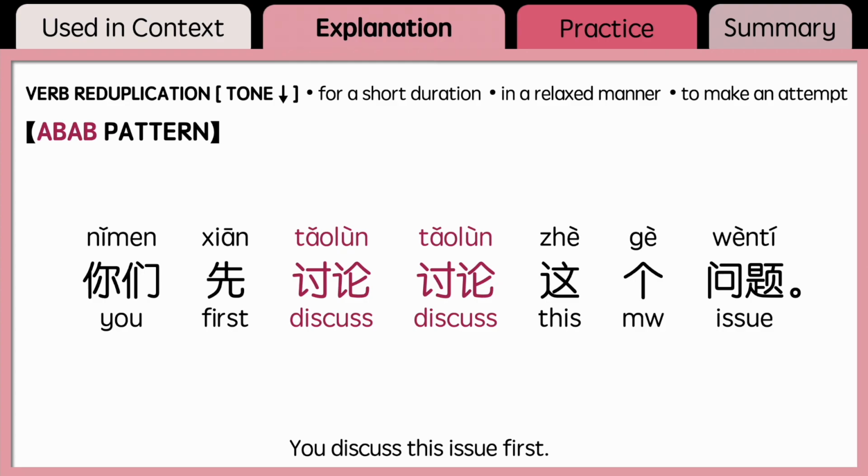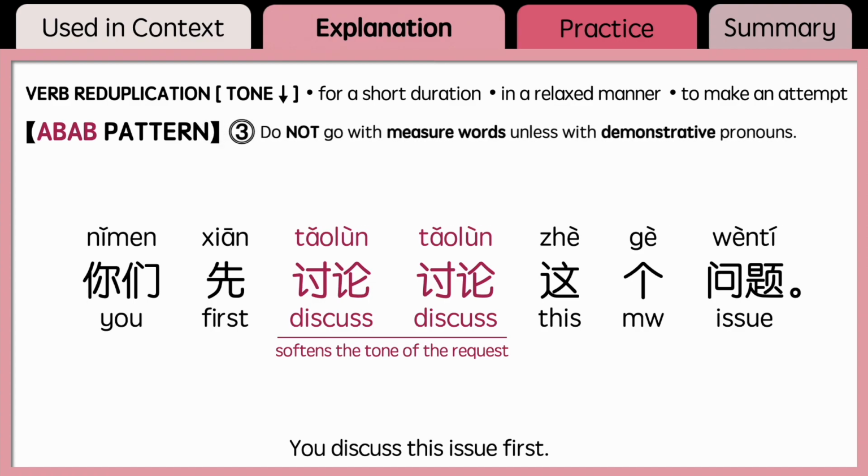Let's look at the next example. 你们先讨论讨论这个问题. It tells people to discuss this issue first. By reduplicating the verb 讨论, you can soften the tone of this request and express the idea of discussing it briefly and casually. Also, as I mentioned in part 1, make sure to put demonstrative pronouns like 这 or 那, 这些 or 那些. Just like in this example. 你们先讨论讨论这个问题.